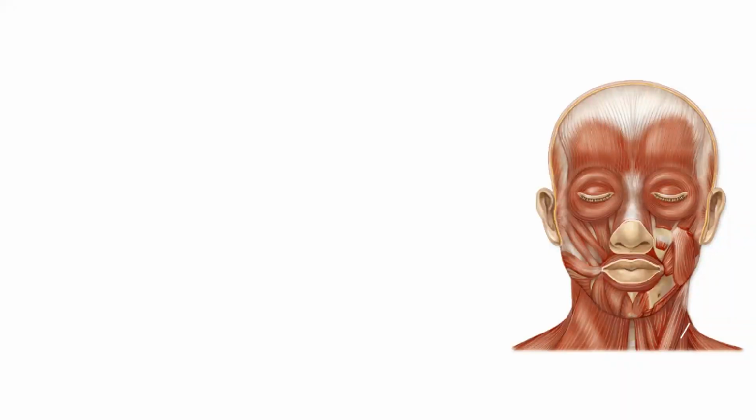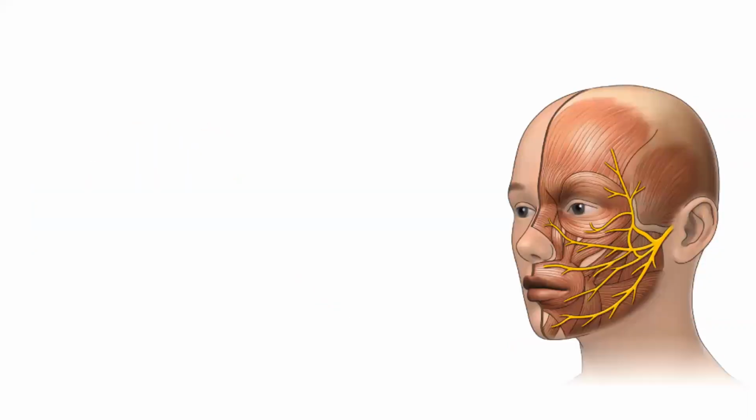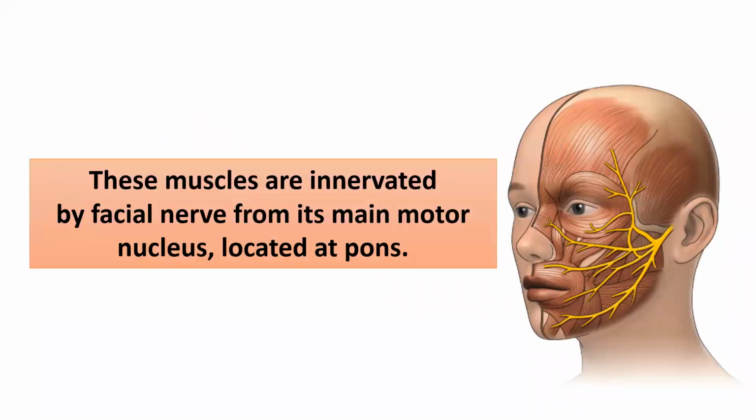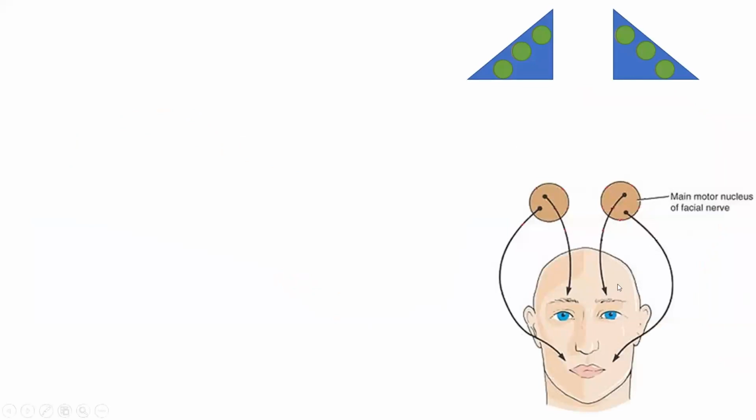Face has 23 muscles which are called muscles of facial expression, and all of these muscles are innervated by facial nerve from its main motor nucleus, which is located at pons. Some muscles are located at the upper part of the face, some muscles are located at the lower part of the face. The muscles which are located at the upper part of the face are innervated by some neurons, and the muscles which are located at the lower part of the face are innervated from other neurons of the facial nucleus.